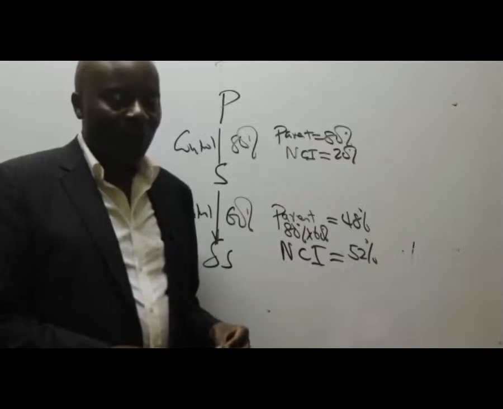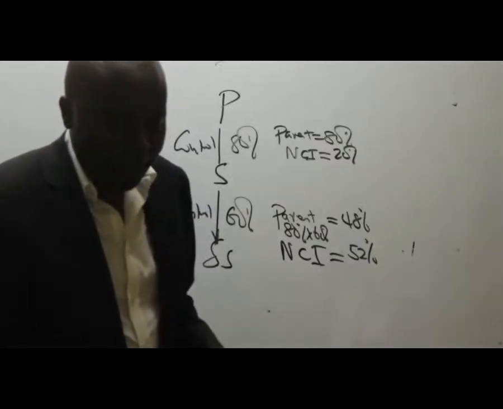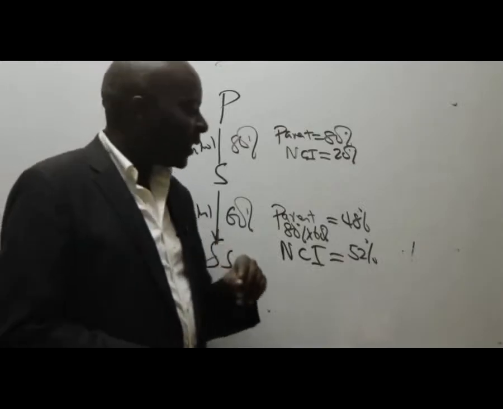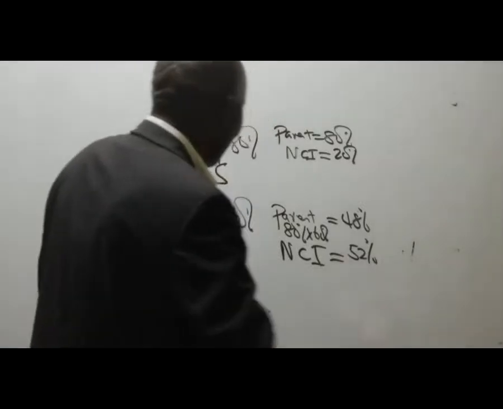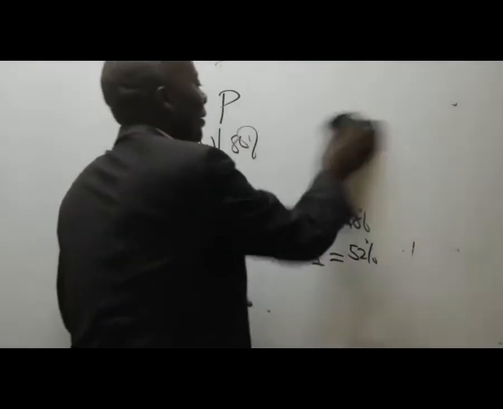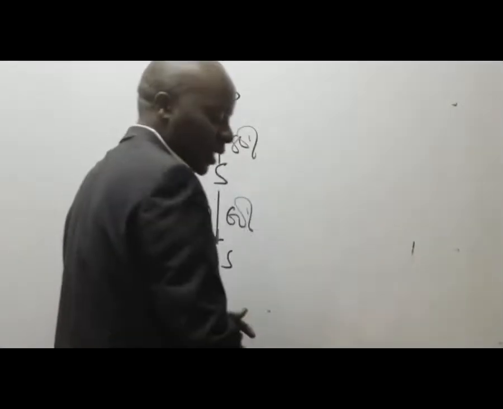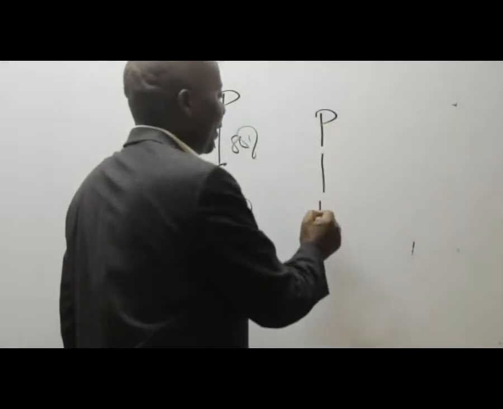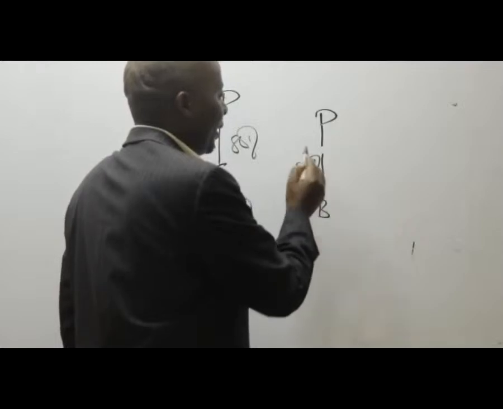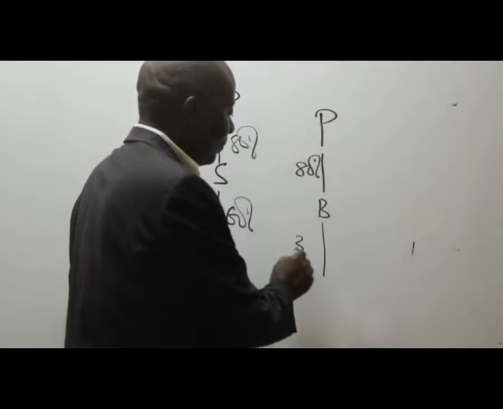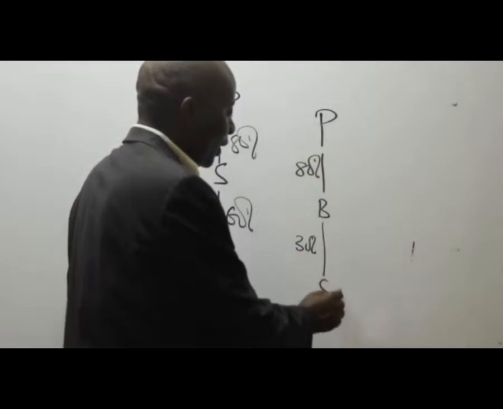Give example of where parent has no control over subsidiary. It cannot be called SS. It will be very easy, that one really. So ladies and gentlemen, if for example, we have this kind of a situation: we have here the parent having say 80% of B, and B, for example, having 30% of a company called C.